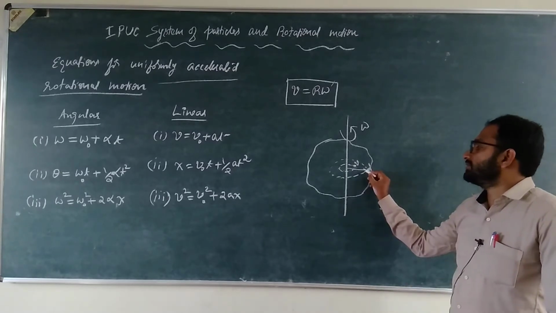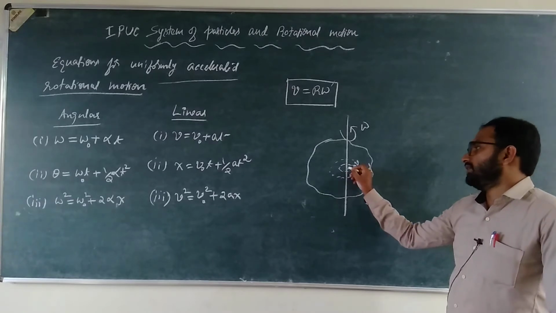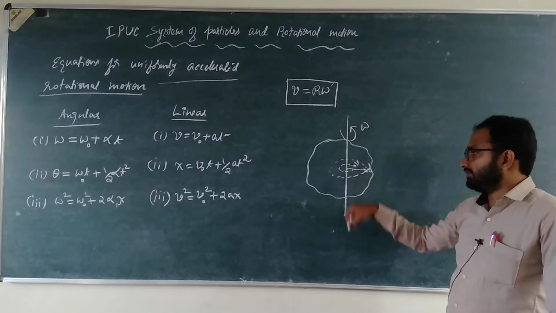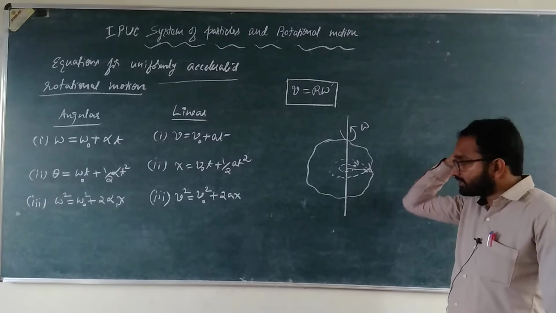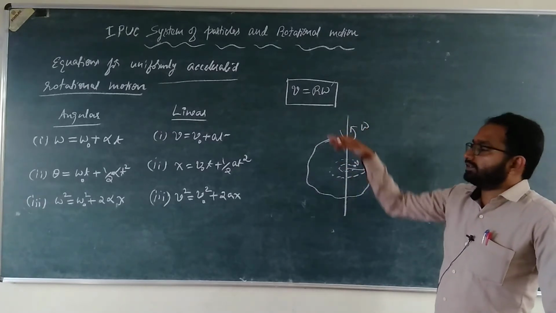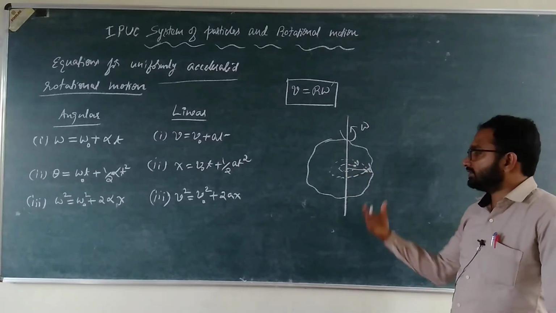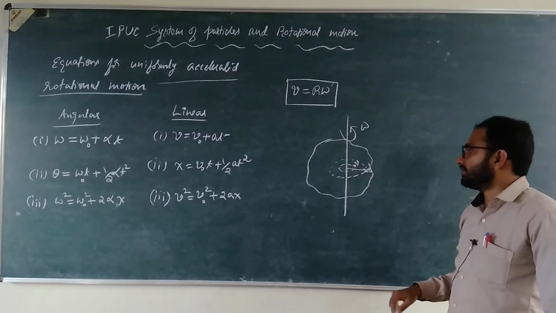So the velocity of this particle which is farther, with respect to the axis of rotation, you are measuring the distance with respect to the axis of rotation, okay, r you are measuring from the axis of rotation to the particle. It's the distance of the particle from the axis of rotation.